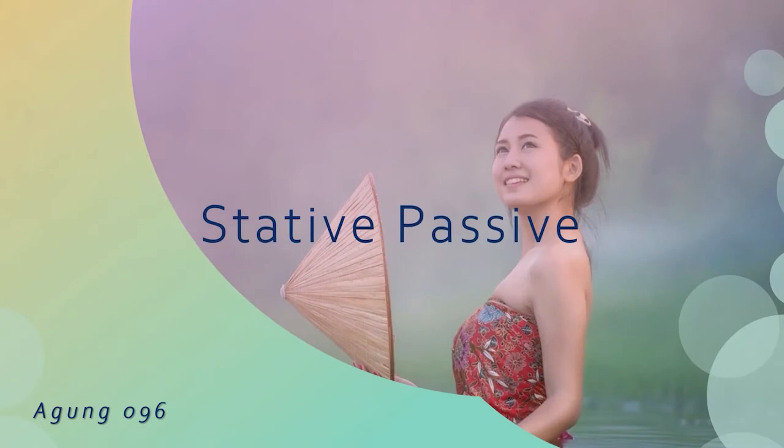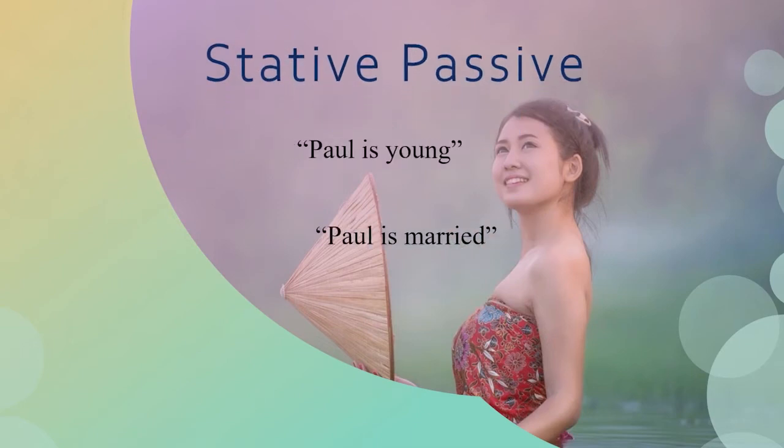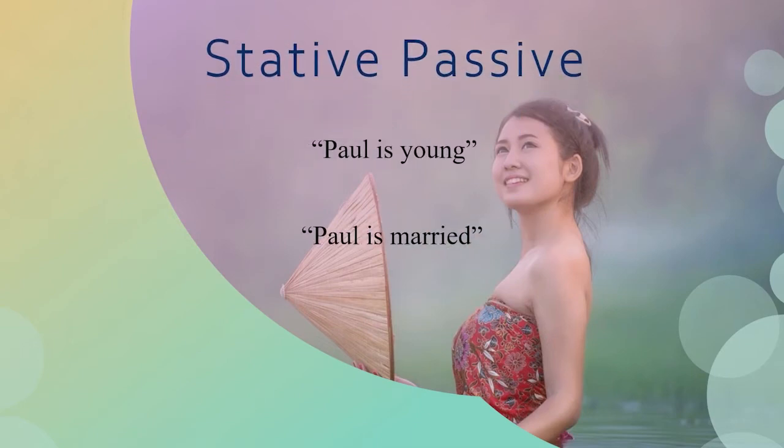Stative passive. What is stative passive? A kind of passive voice that can be changed into active. In an easy way, stative passive is a kind of passive sentence without by. For example, I have two passive voice sentences: Paul is young. Paul is married.